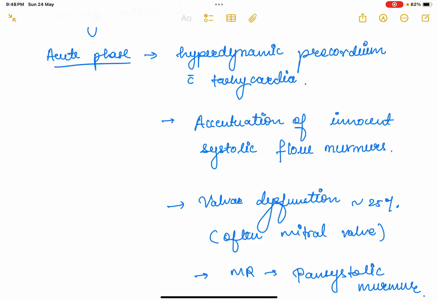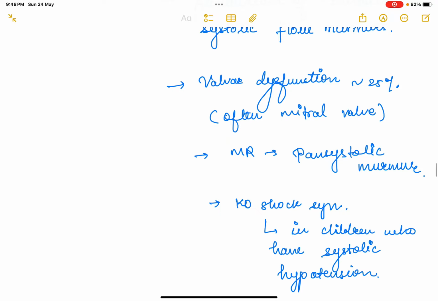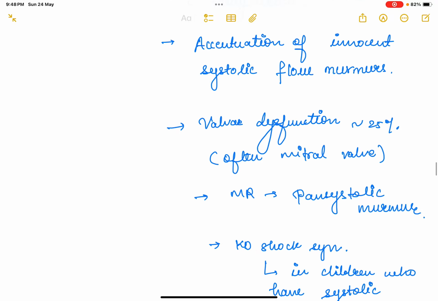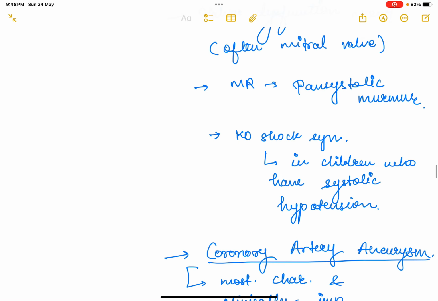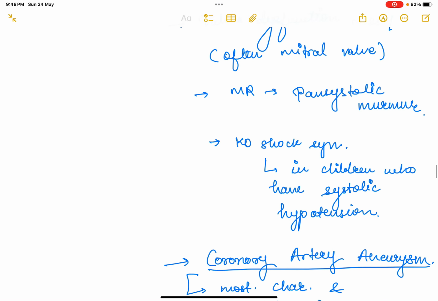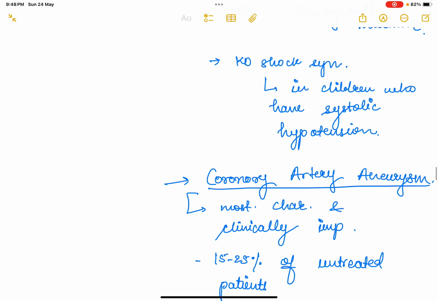Okay. And valvular dysfunction is seen in nearly 25% of the patients, which is often mitral valve dysfunction. If it is associated with mitral regurgitation, the patient may have a pansystolic murmur. And Kawasaki disease shock syndrome is also noted in children who have systolic hypotension.